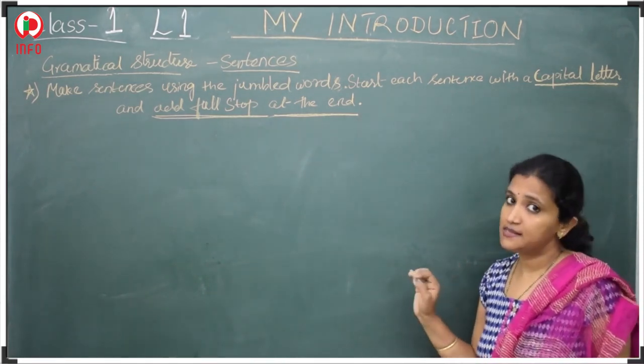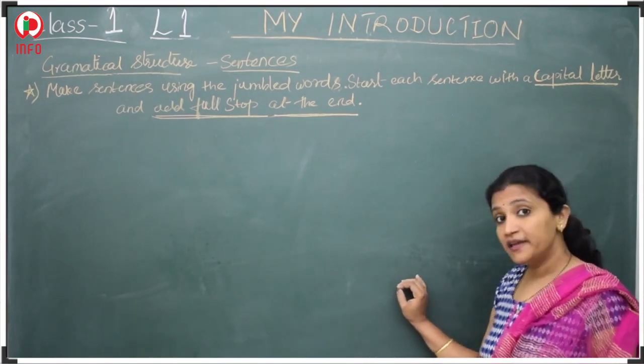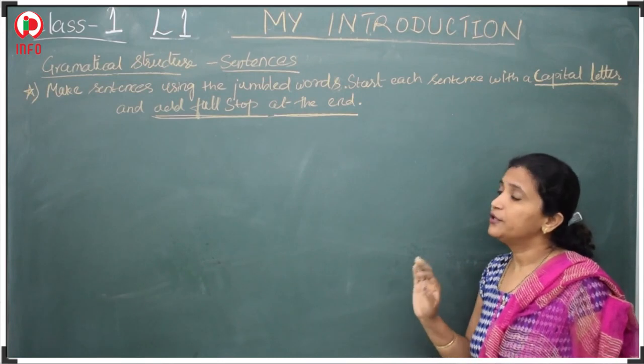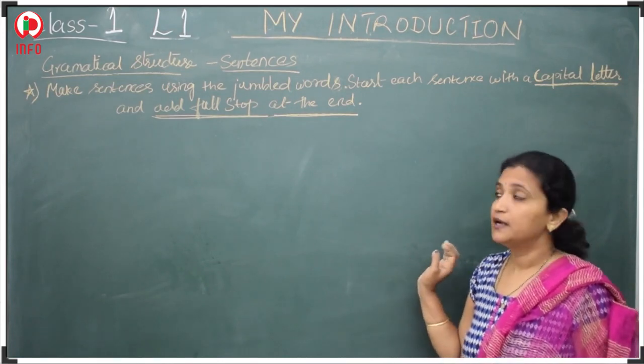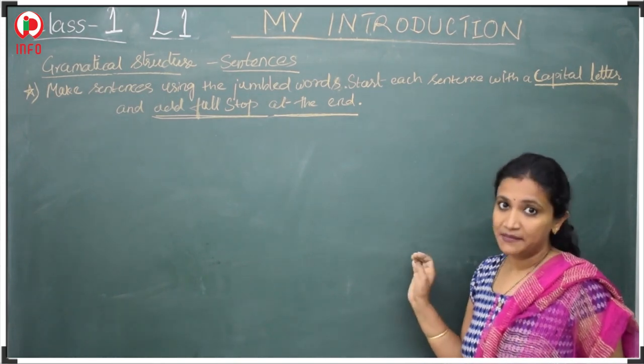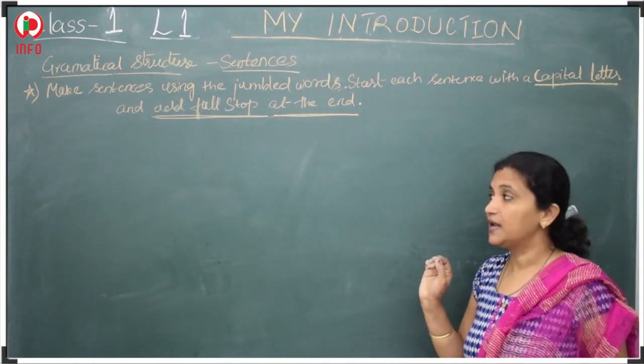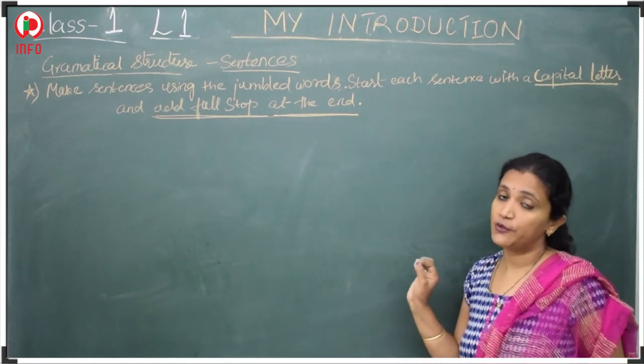For making a sentence, this is very necessary. You should start the sentence with a capital letter and end it with a full stop. Let's see the examples, and we need to arrange with capital letters. At the end, we have to give the full stop also.